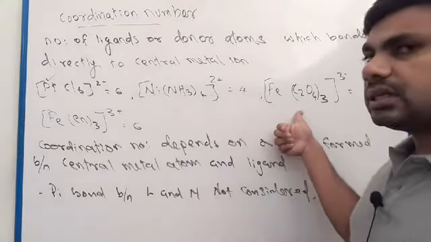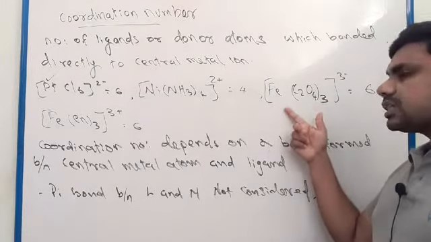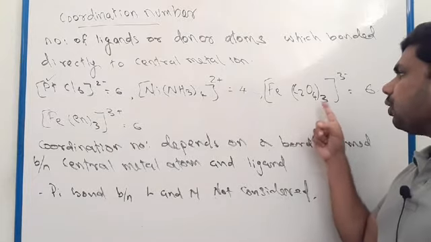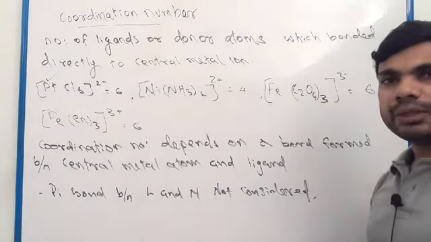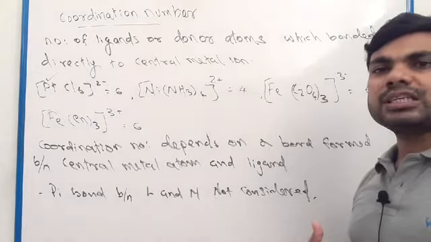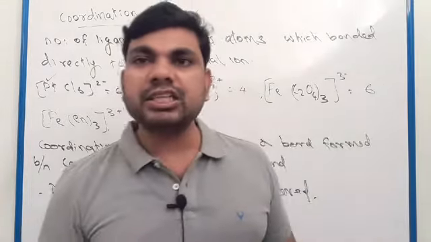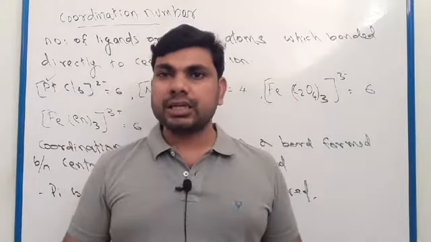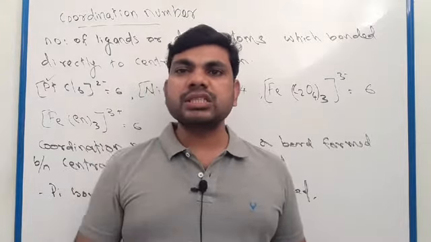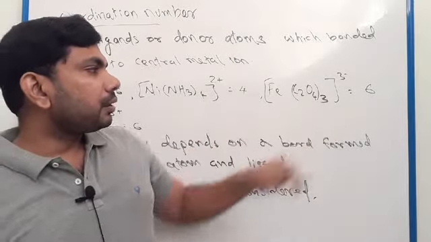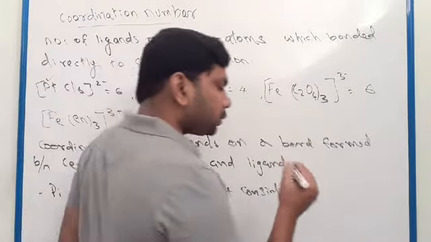Okay, and in this case, look here, this is one coordination compound. Here the ligand C2O4 is a bidentate ligand. There are two donor oxygen atoms.